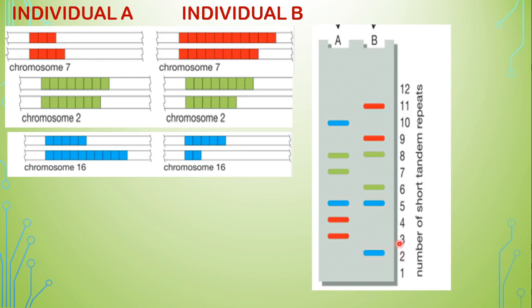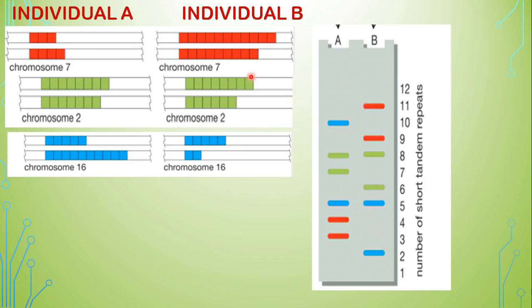Then if we see the next, let us see this one. 1, 2, 3, 4, 5. So here is the 5 base repeat. It's located here. Likewise, say for chromosome number 2, the 6 base repeats and 8 base repeats. Then 9 and 11. So this is the DNA profiling of individual B.